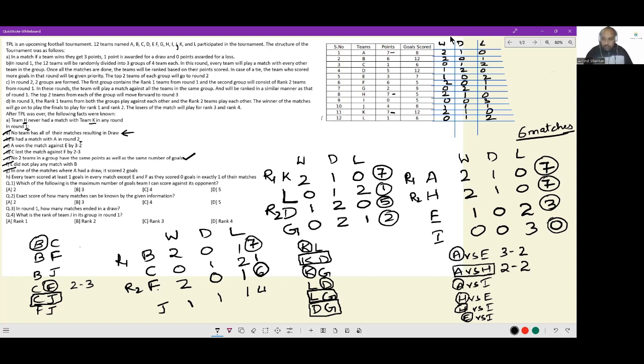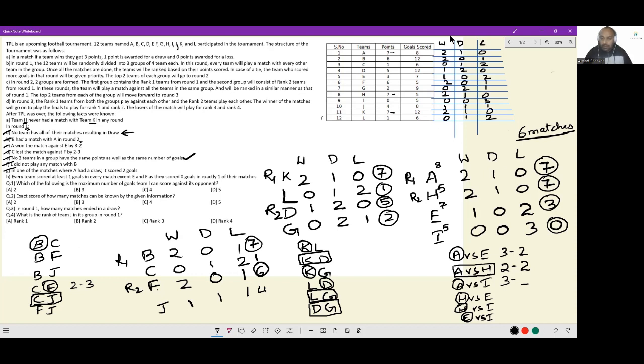Let's see for E. Goals scored by A is 8, by H is 5, by E is 7, and by I is 5. Okay, we know this much. Now, A, because he has scored 8 goals, in 2 matches he has already scored 5 goals. So in this match, he would have scored 3 goals. How many I has scored? I don't know. H versus E and H versus I.